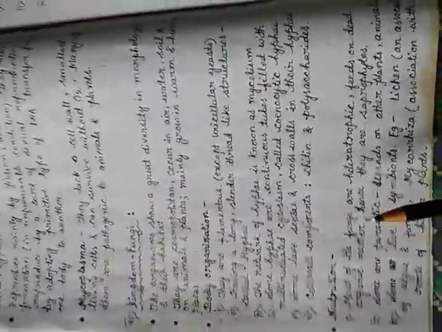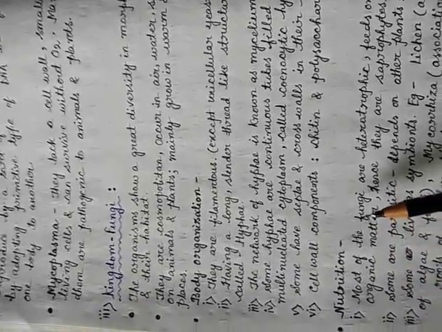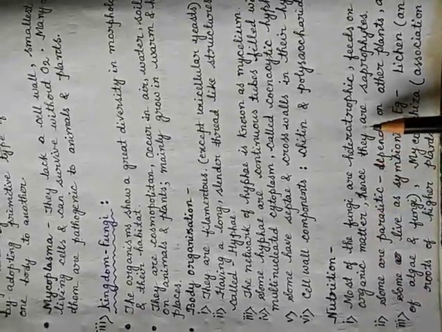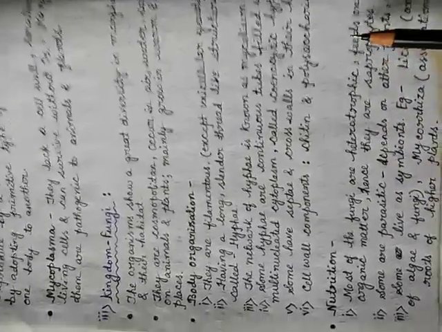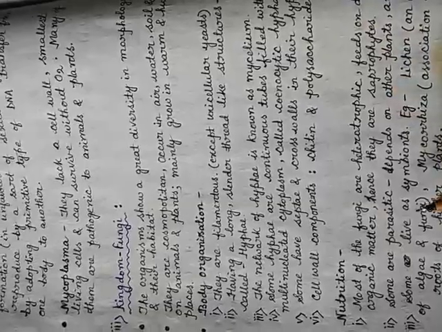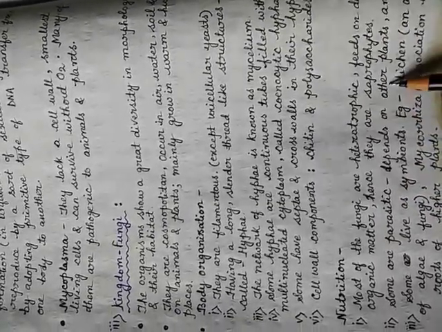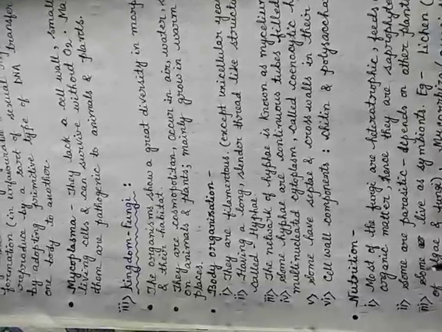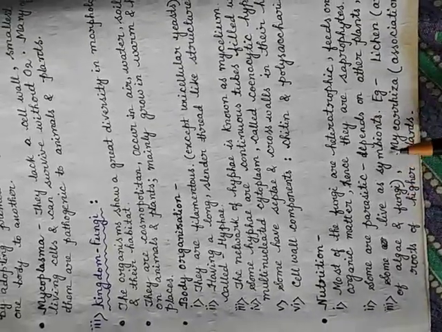Now, the mode of nutrition. We know that they are unable to make their own food as they are heterotrophic in nature. Some are decomposers or saprophytes, which feed on dead organic matter, whereas some are parasitic in nature, means they live on other plants or animals. The third one is symbiosis, means some are symbionts.